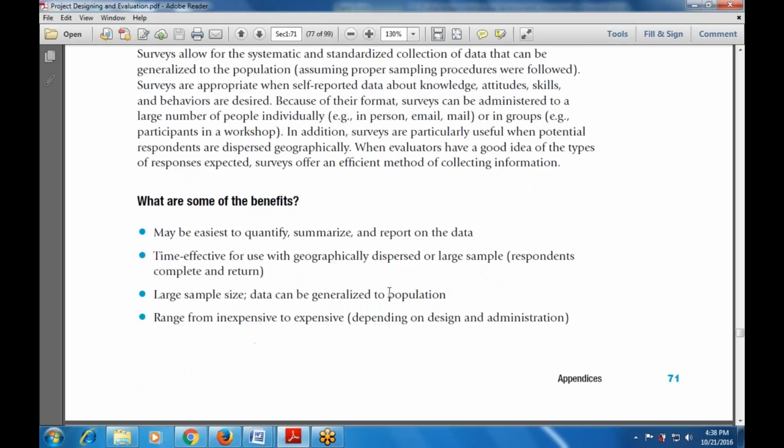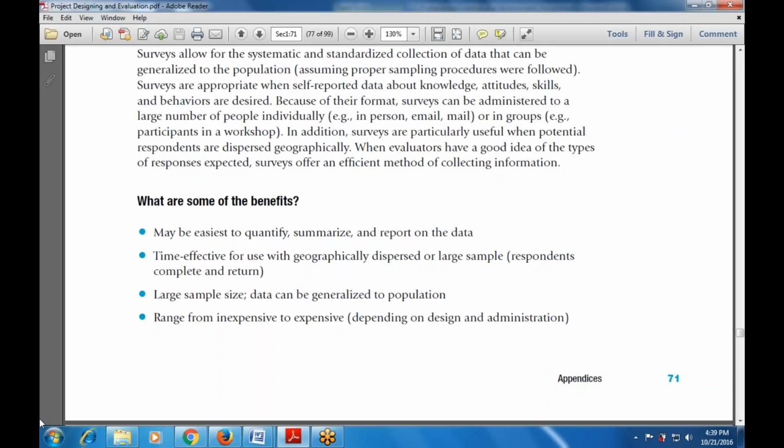Then what are the various benefits of this method? It is very easy to quantify, summarize, and report on the data. Quantify means identifying the quantities available in the data, so that the data can be summarized, quantified, and reported on.